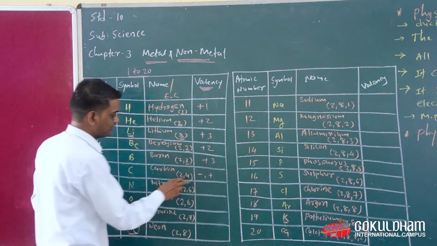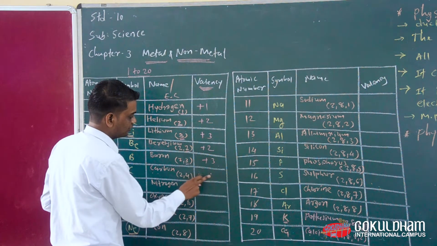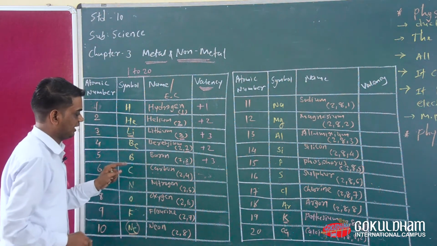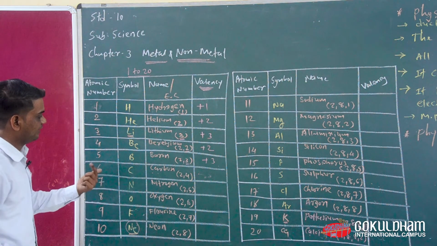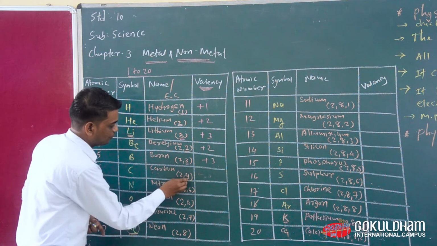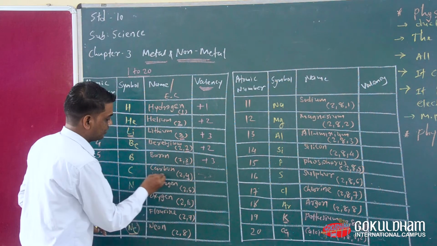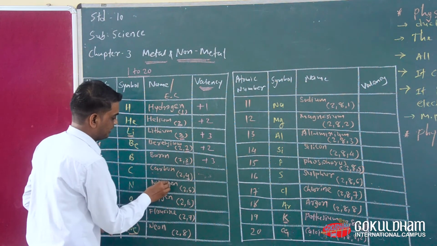That means carbon cannot give an electron to other elements, so that is the reason we cannot write anything here. But carbon is known as tetravalent because there are 4 electrons in the outermost energy level.